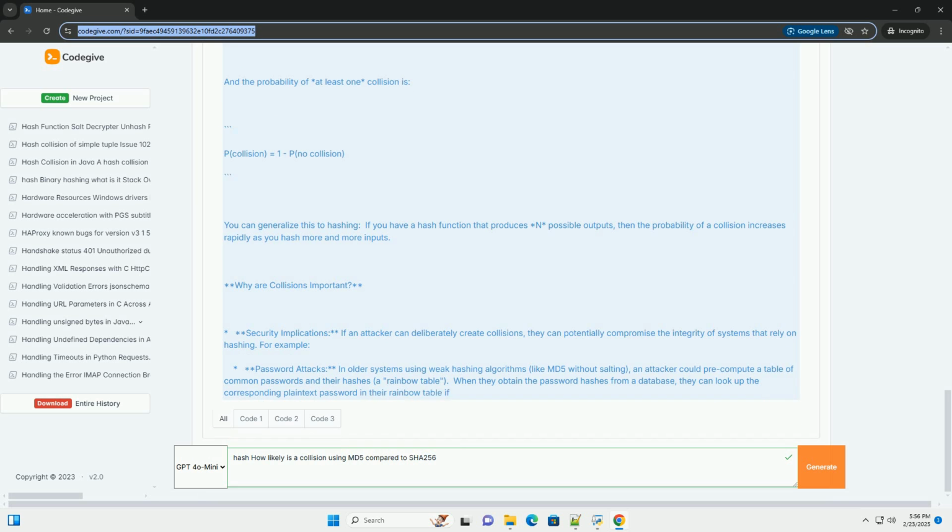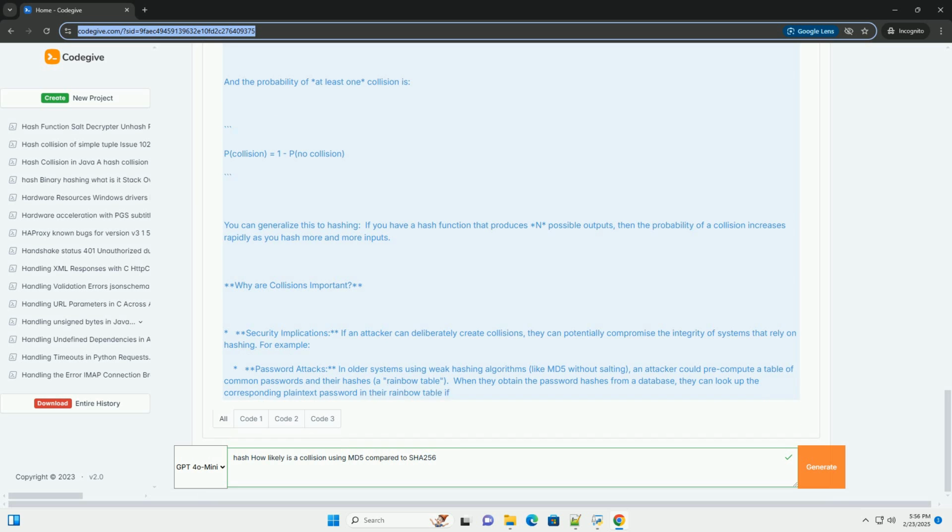Two, more complex algorithm. SHA256's internal structure is more complex and resistant to the types of cryptanalytic attacks that have been successfully used against MD5. Three, no known practical attacks. While theoretical attacks against SHA256 have been proposed, none of them are practical enough to be used to generate collisions in a reasonable amount of time.